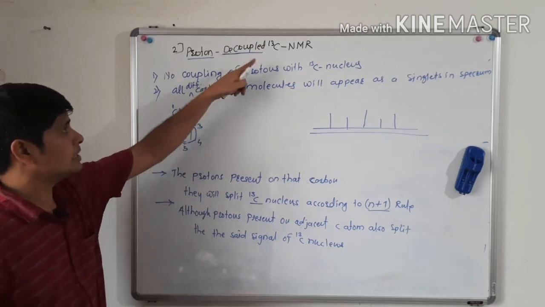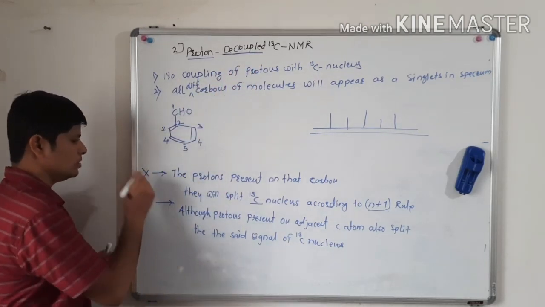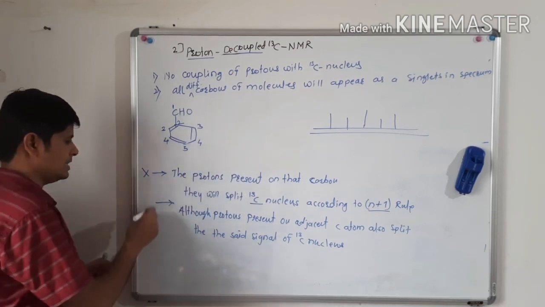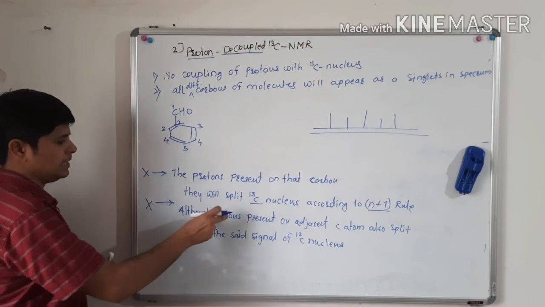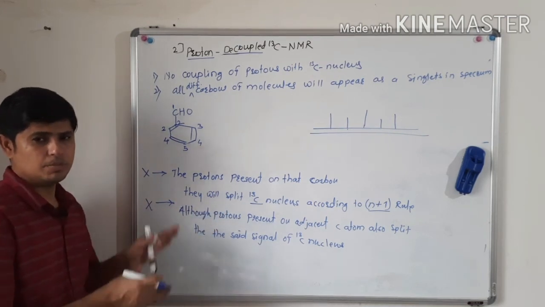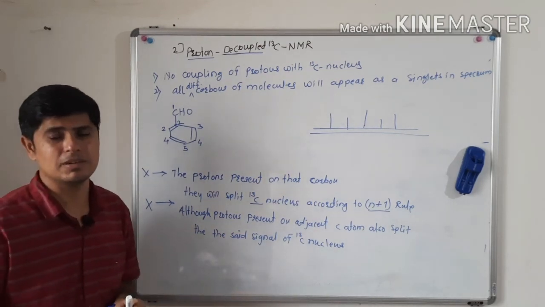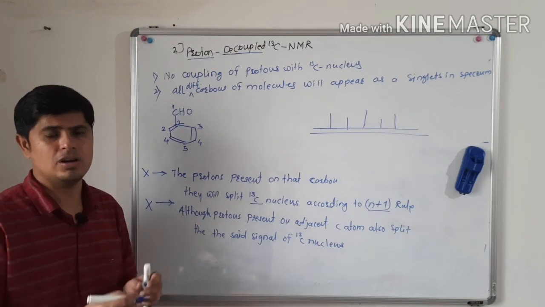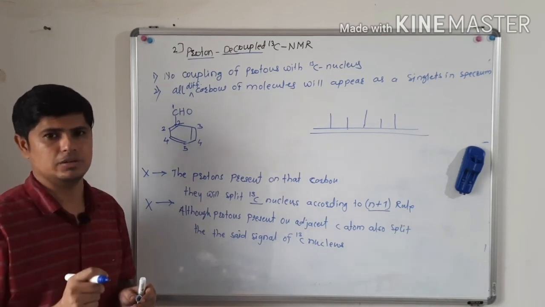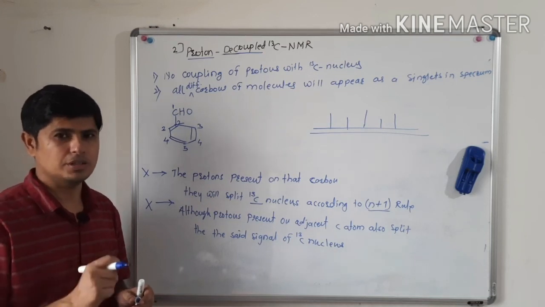So in proton decoupled carbon 13 NMR, there is no coupling of the protons present on a carbon atom, and also no coupling of the protons present on adjacent carbon atoms. Because of that, we will get only singlets for all different types of carbon in the molecule. Is that clear? I hope you have understood this.